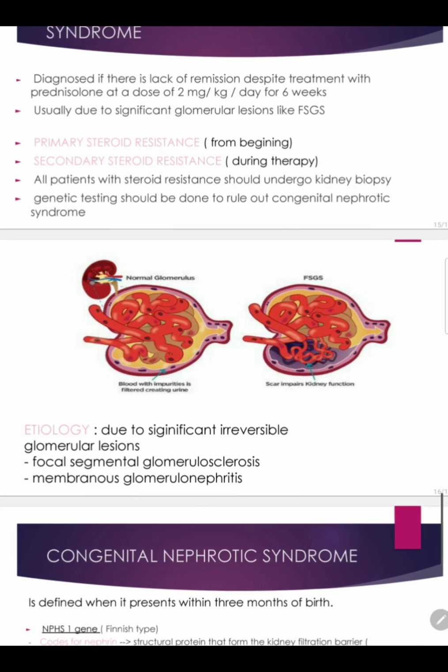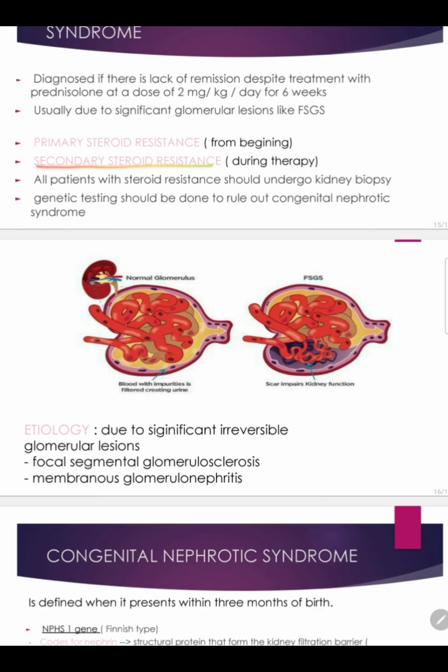Now, there could be two types of resistance. One is primary steroid resistance and the other is secondary steroid resistance. If you try to decode, it's quite obvious. Primary steroid resistance is that if a patient comes to my OPD and I've given prednisolone 2 mg per kg per day for almost 6 weeks, and the child is not responding from the first day, I haven't seen any improvement in the symptomatology, then I will classify that as primary steroid resistance, which is a resistance to the drug therapy from the beginning, from the initiation of the therapy.